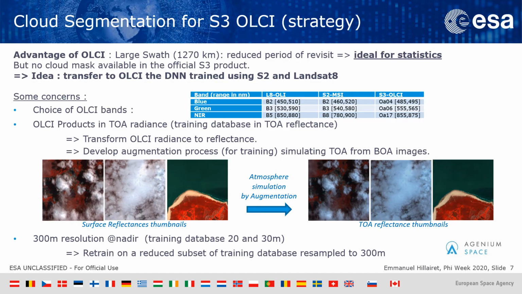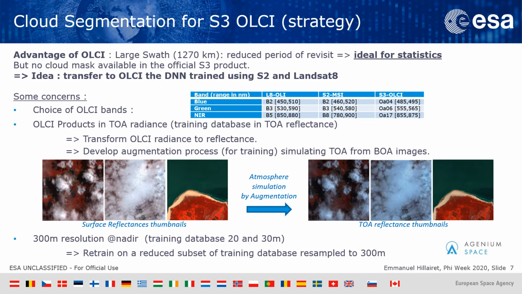We performed a complementary study about cloud detection by DNN using Sentinel-3 OLCI acquisition. Due to its large swath, OLCI could be of great interest for the extraction of regular statistics on the Earth. The idea here is to transfer to OLCI the DNN trained using Sentinel-2 and Landsat-8. This is challenging because strong differences exist between these sensors.